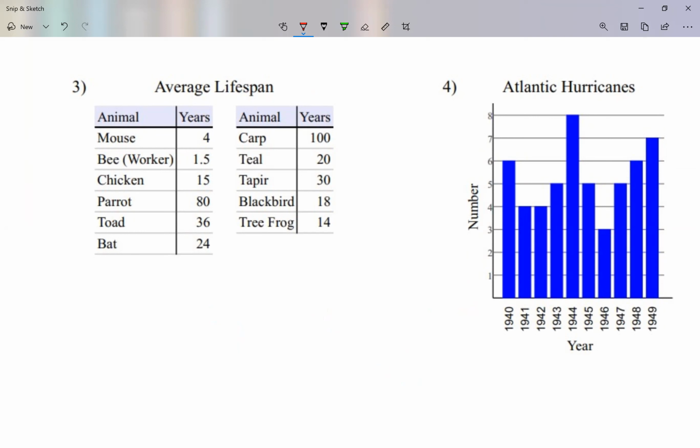What I'm going to do, let me add these numbers. Again, you're not seeing my calculator, but I have a calculator here to my side.